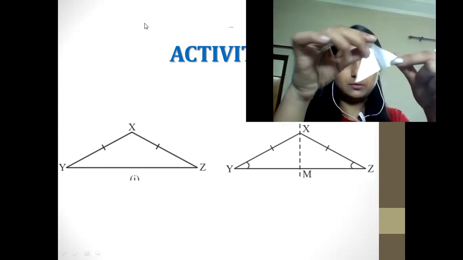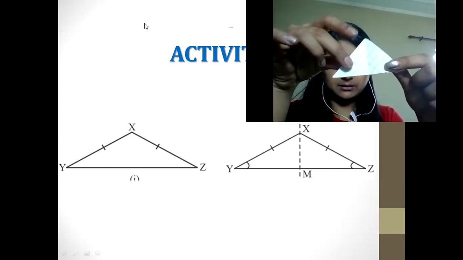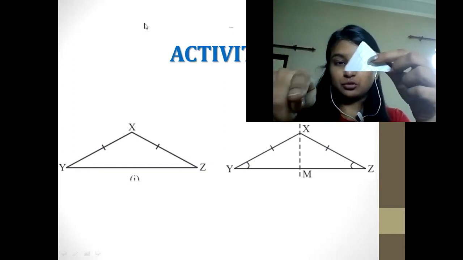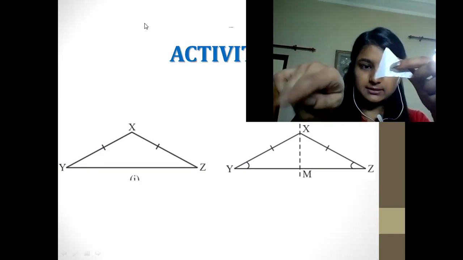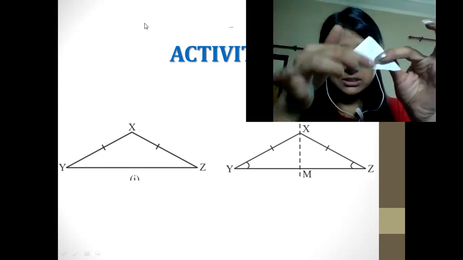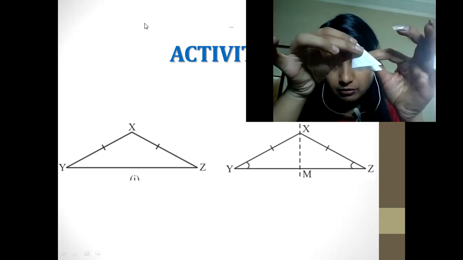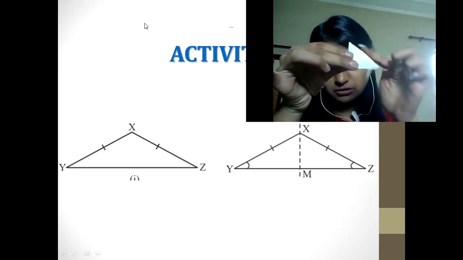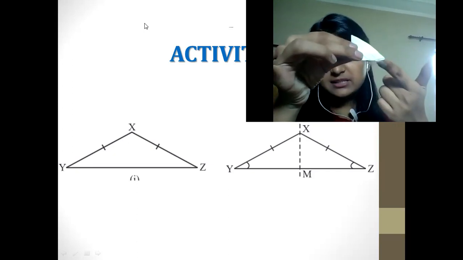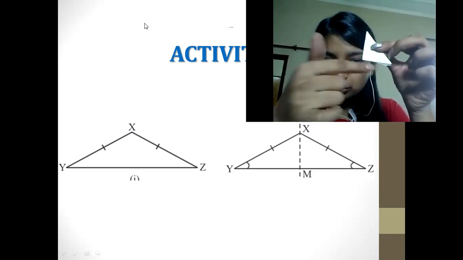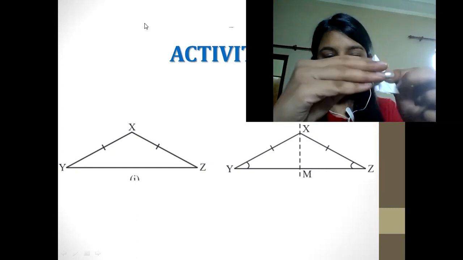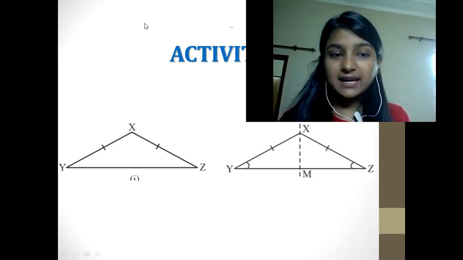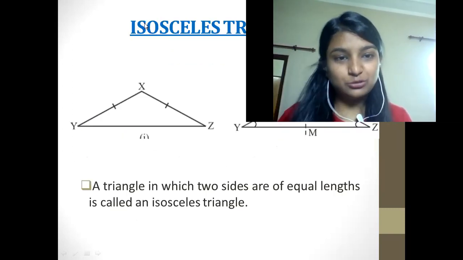Now what you can observe, a crease line has been made here, isn't it? What do you think this line is? The way they have shown in the image, you can see here on the right-hand side, that line shows that this triangle is having the same sides, equal sides, which are opposite to each other. But the base is also divided into two equal parts, isn't it? So we can say that it is kind of a midpoint of this triangle. This is the condition of an isosceles triangle.